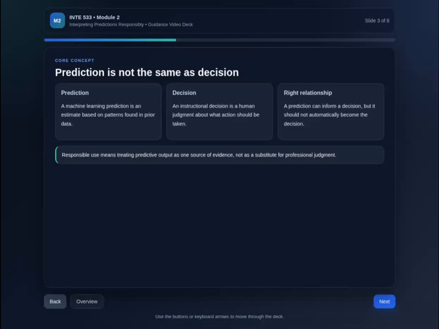So a prediction can inform a decision, but it should not automatically become a decision. This is a major principle of responsible educational use. Predictive systems can support human thinking, but they should not replace professional judgment.